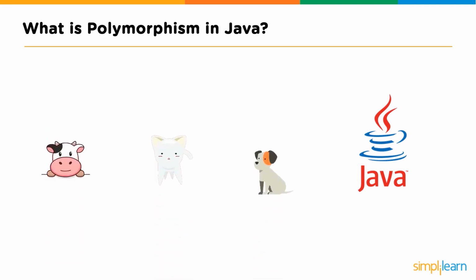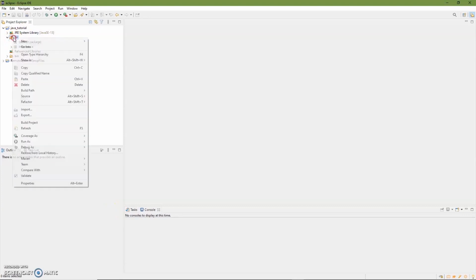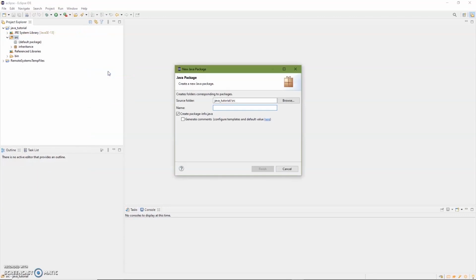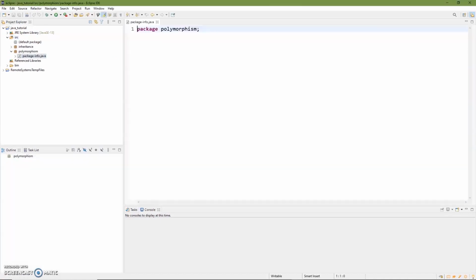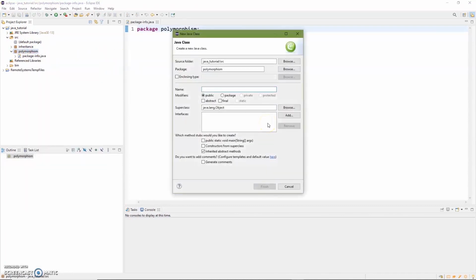We're going to open up our Eclipse editor, and we're going to do some animal sounds with cows, cats, and dogs. Just kind of a fun, almost kids-like example of polymorphism. You can see I already have my inheritance in here. Let's go ahead and create a new package, and we'll call this polymorphism, just to keep it simple. Once we have our polymorphism package, we're going to add a class in. If you were doing an abstract class, we can label it as abstract because we're not going to directly access it. And we'll call it animal sounds.